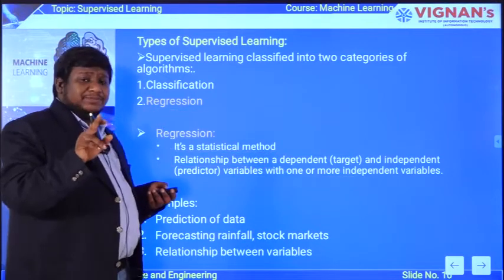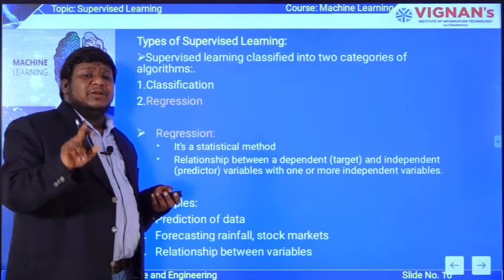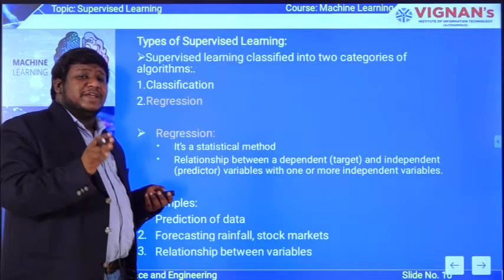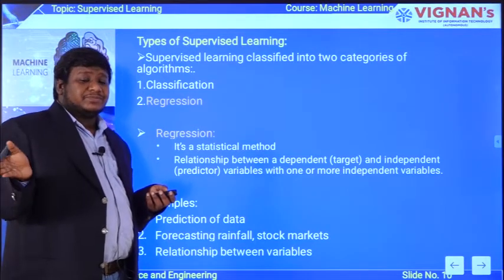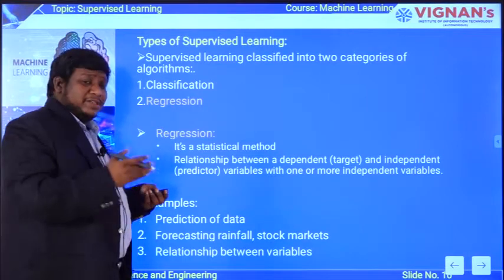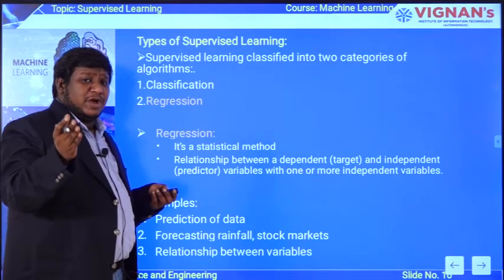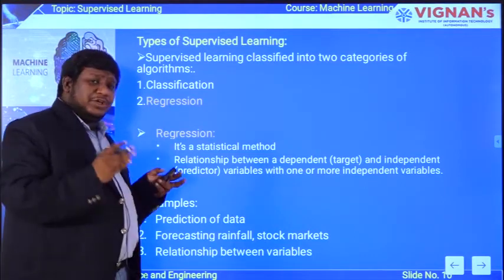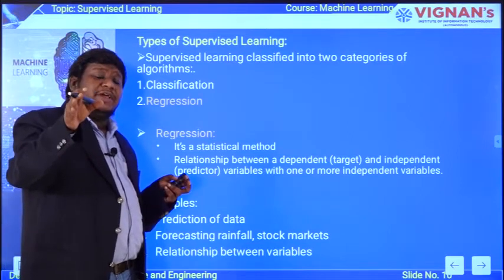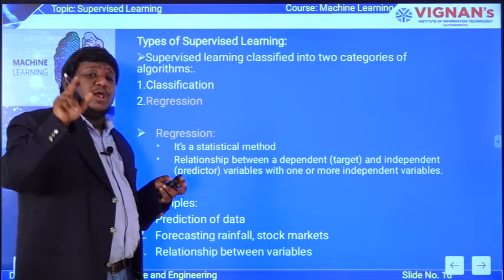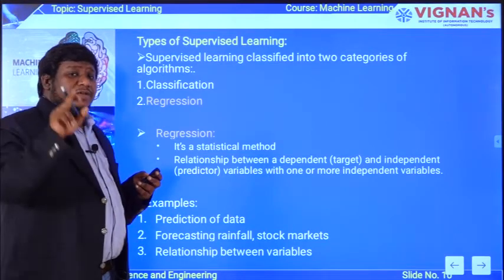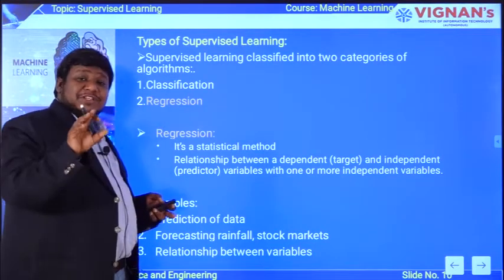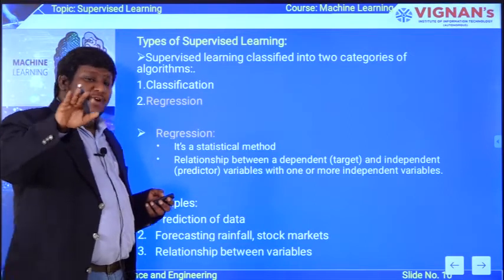Again, supervised learning can be implemented with basically two techniques: classification and regression. Classification is classifying a large amount of data into separate classes, with applications like face recognition, speech recognition and voice recognition. Regression is a statistical technique that gives the relationship between a dependent variable and one or more independent variables. Examples include forecasting stock market values and forecasting rainfall and weather.